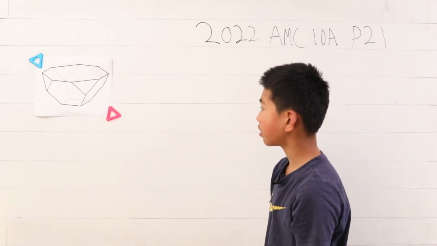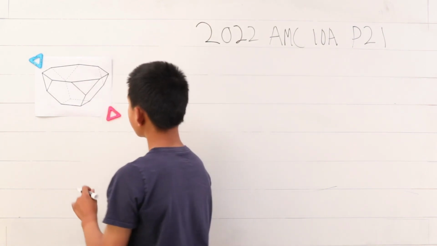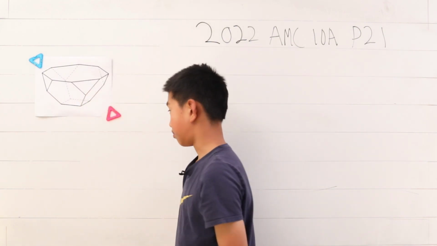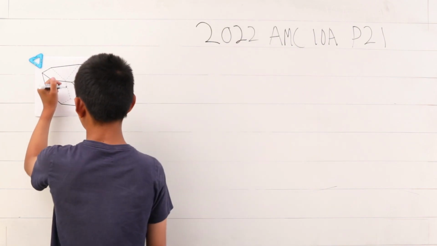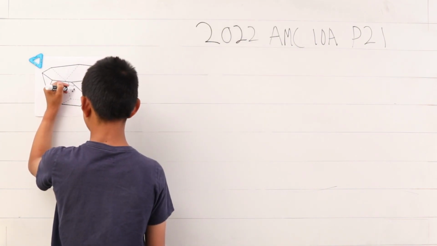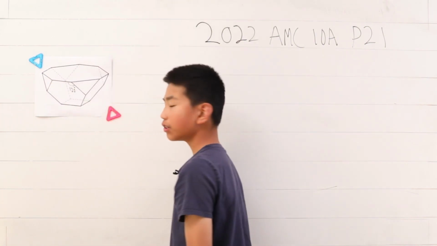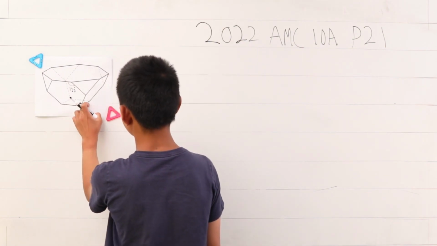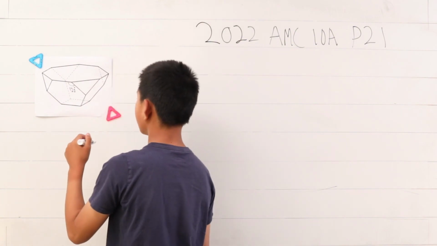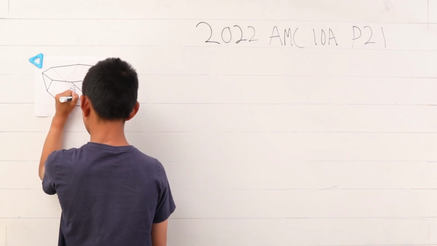Alright, so basically all we need to do is just realize what we are given here. These are regular hexagons, and regular hexagons have the same angle measures. So let's just say this angle is 120 degrees. That means this angle is also 120 degrees. We are also given that each of these side lengths is 1, they're all side length 1.